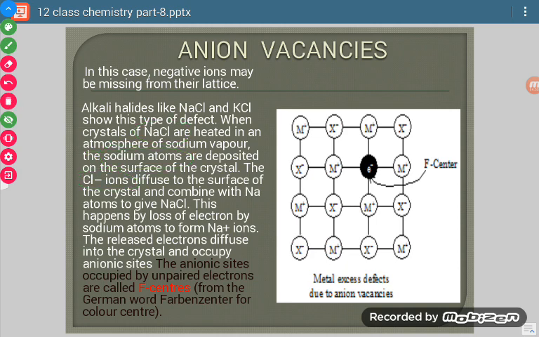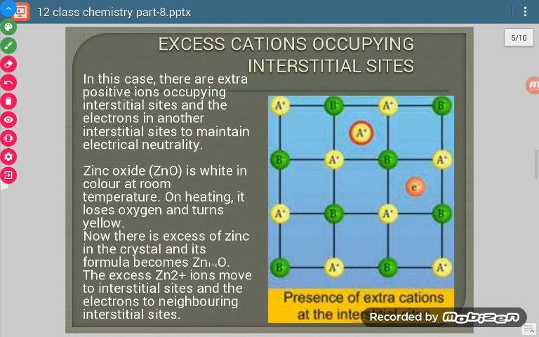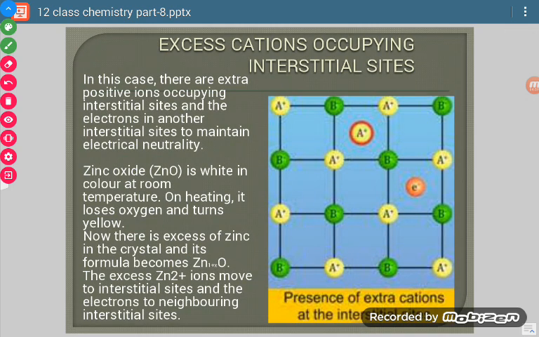Okay. Now let us discuss excess cations occupying interstitial sites. Now see, you can look at the diagram. These places are interstitial sites. Now we can see two things over here. One is this extra cation, which has occupied an interstitial site, and this is an electron, which has occupied another interstitial site in order to maintain electrical neutrality.